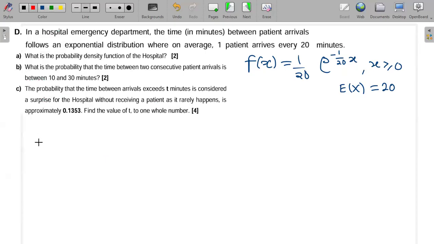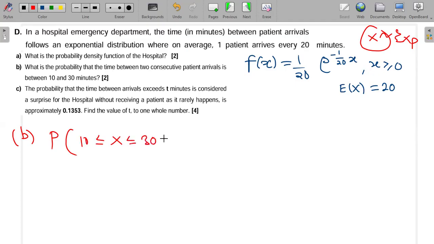Okay, let's look at B now. So B, they're saying, what is the probability that the time between two consecutive patients' arrivals is between 10 and 30 minutes? So meaning that we are finding the probability that the time of arrival, which we said was x, which follows the exponential distribution, is between 10 and 30. So here it means we are just integrating between 10 and 30.